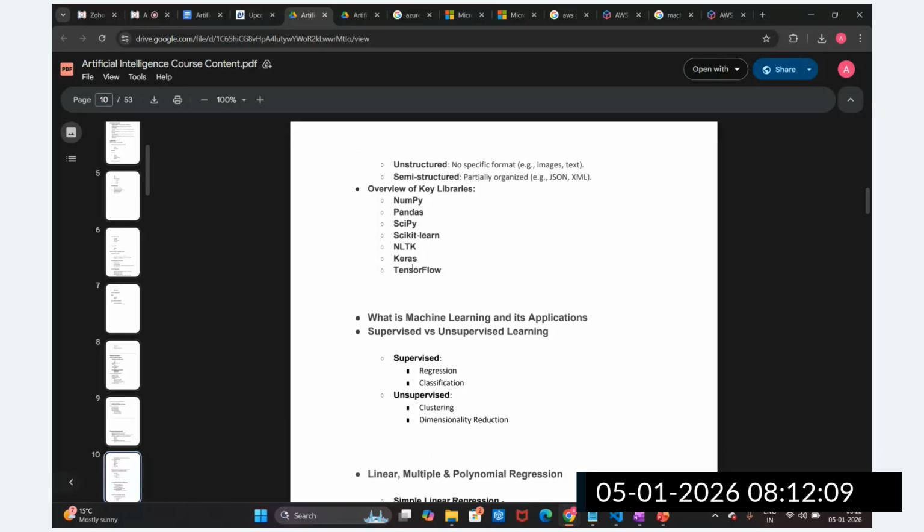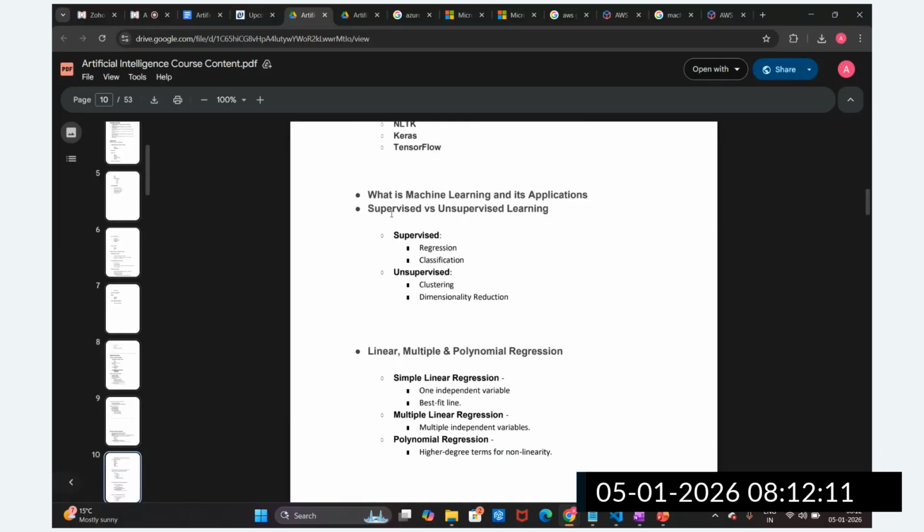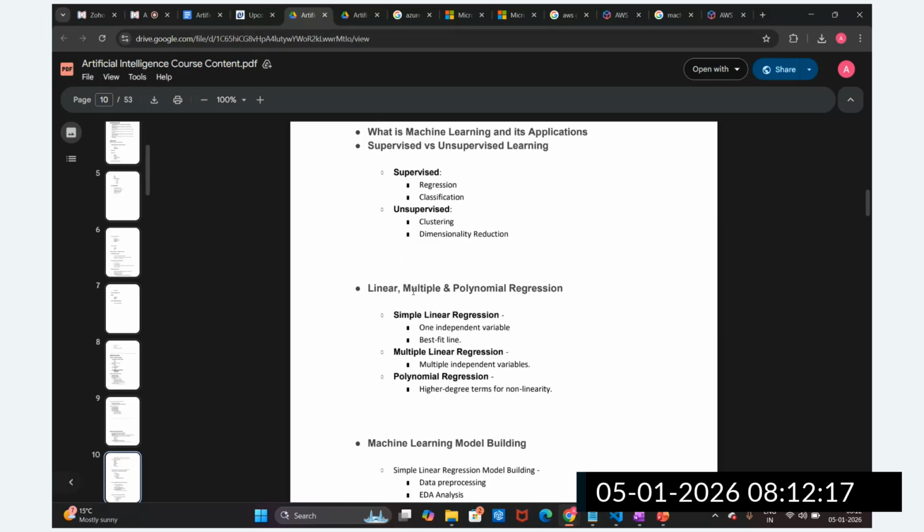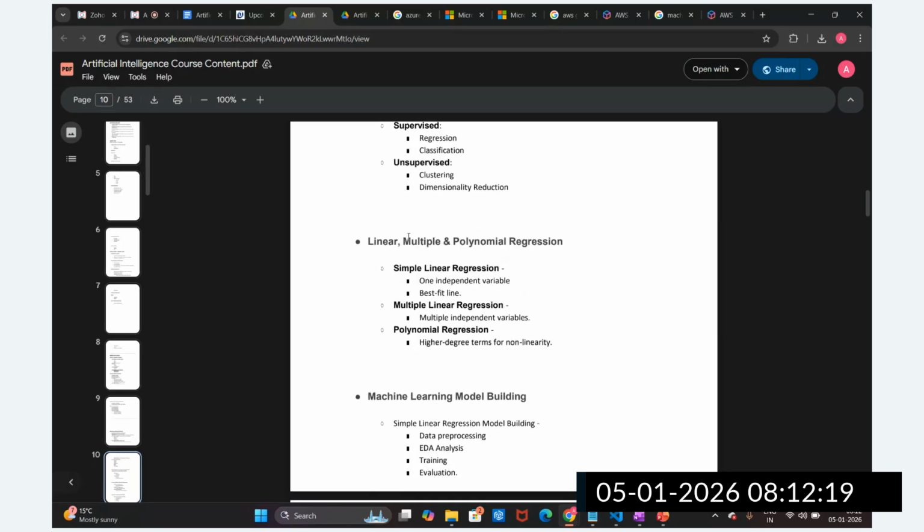Then we are going to start with machine learning, guys. In machine learning, we are going to understand in detail what supervised learning is and what unsupervised learning is. Then we are going to understand linear regression, multiple linear regression, polynomial regression. We are going to understand the best fit line, how you can construct it, and what the benefit of this is.